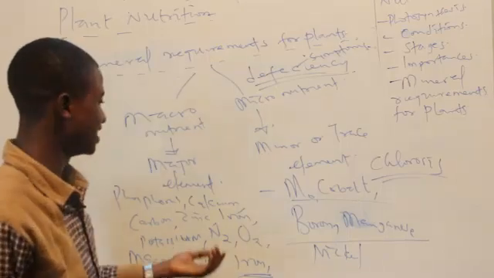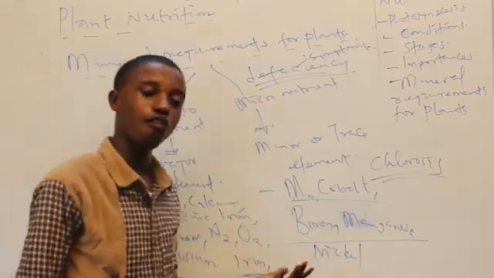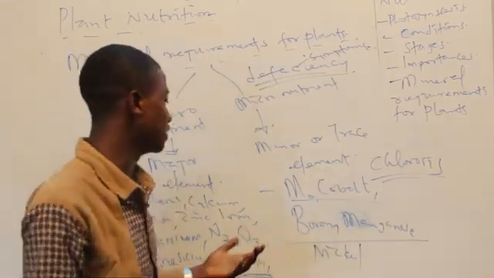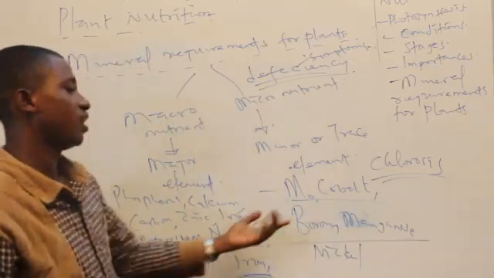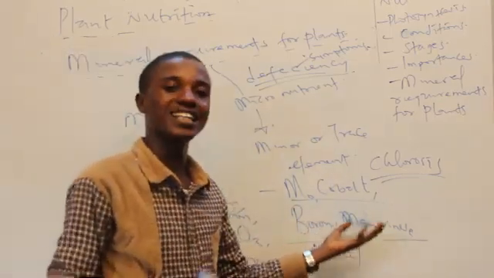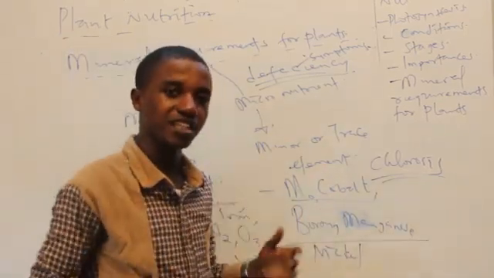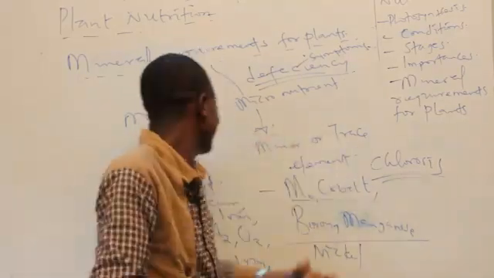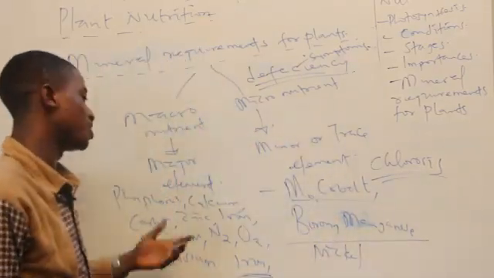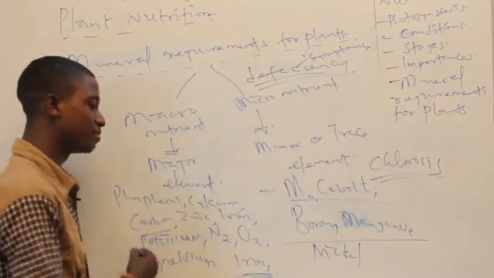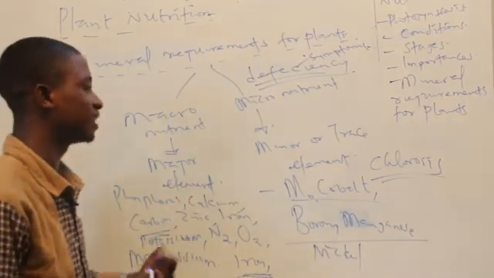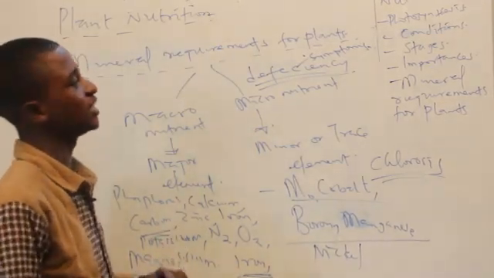Now, zinc is actually needed by the plant for oxidation reaction. Manganese at times is also needed for catalytic reaction. They help to catalyze reaction. They foster the rate of reaction. And nitrogen, as we know, is very, very important. Carbon is very important. Zinc is very important. Iron is very, very important. So these are the things that you need to know.